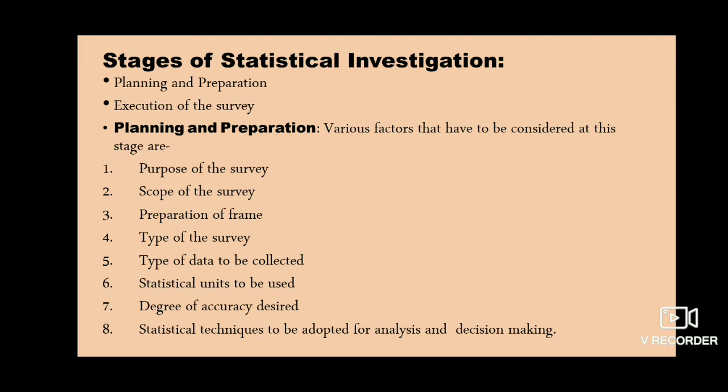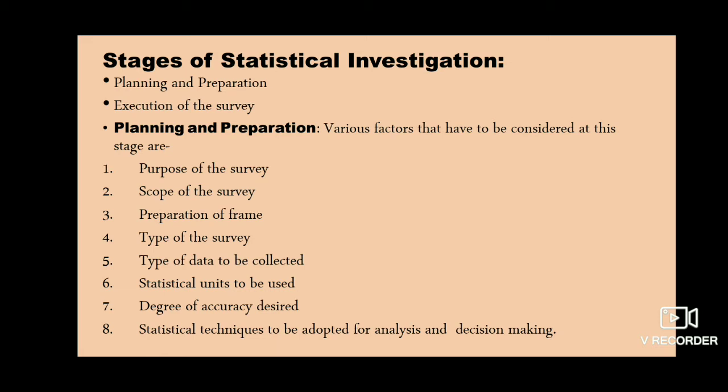The next factor is type of the survey. There are 2 types. One is census enumeration and the other one is sample survey. In the upcoming slides we'll have a detailed study about this. Here the investigator may adopt either the census method or the sample survey, depending upon the facilities available such as resources, time and labor. However, if the population is vast or if the survey procedure damages any of the properties of the individuals, in such cases sample survey is preferred.